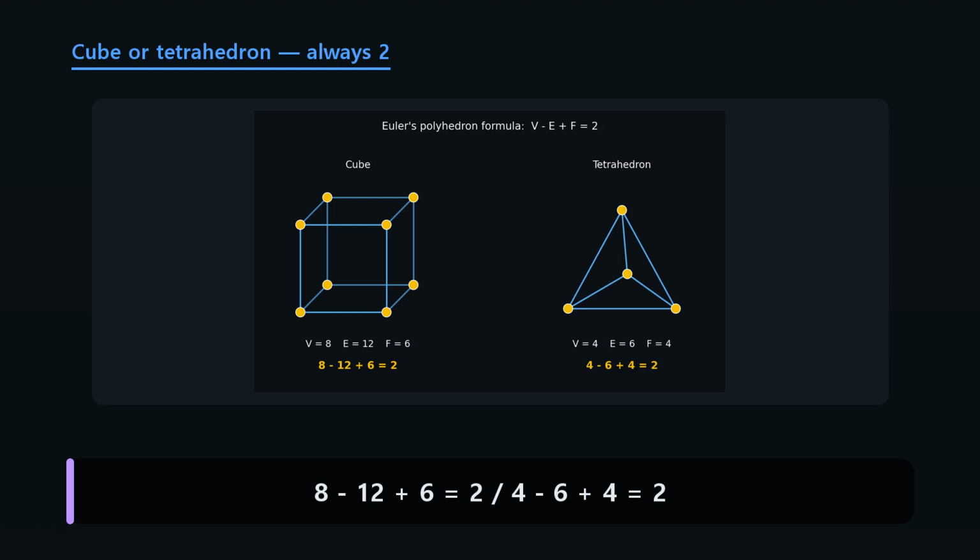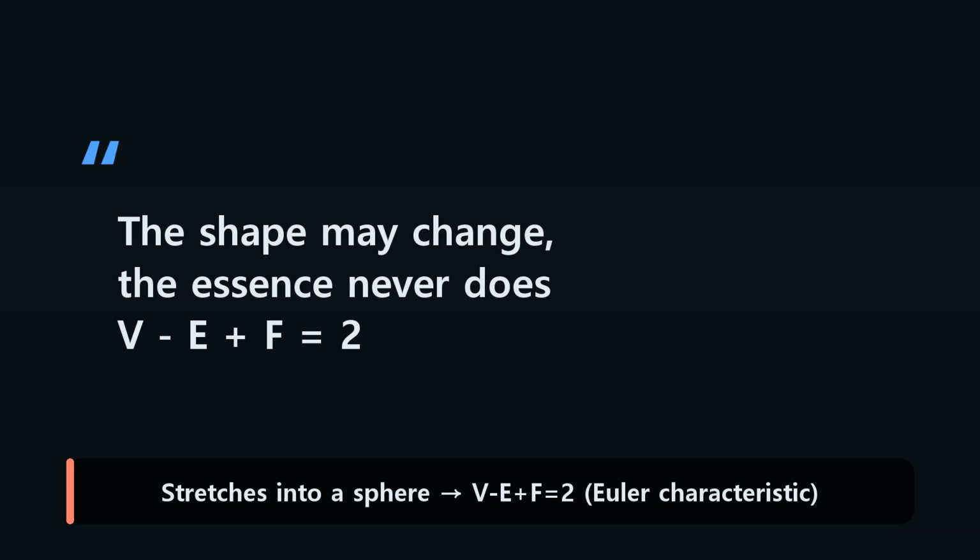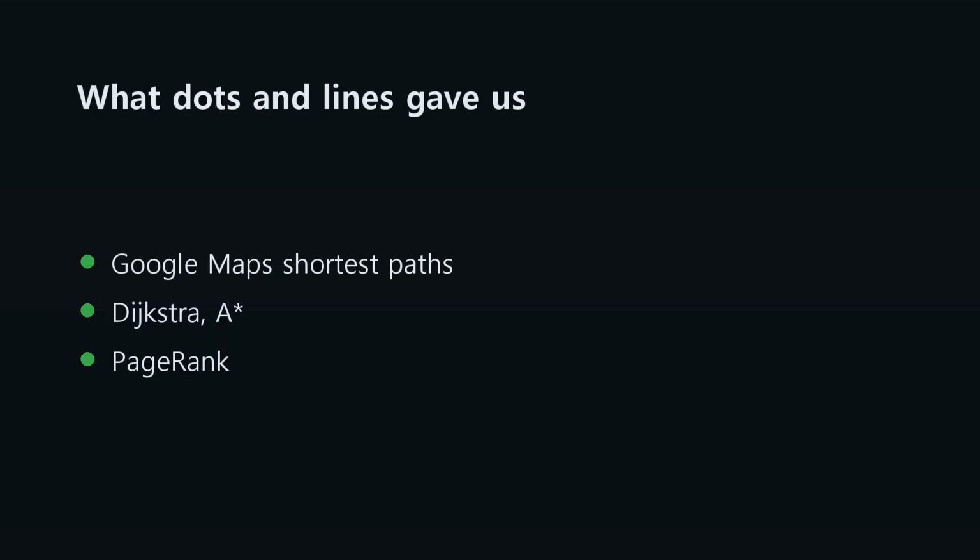For a cube, 8 minus 12 plus 6 is 2. Count up a tetrahedron, and it's 2 again. For any polyhedron you can stretch into a sphere, this value is always 2. We call it the Euler characteristic. Without this power to reduce the world to dots and lines, Google Maps could never find you a route.